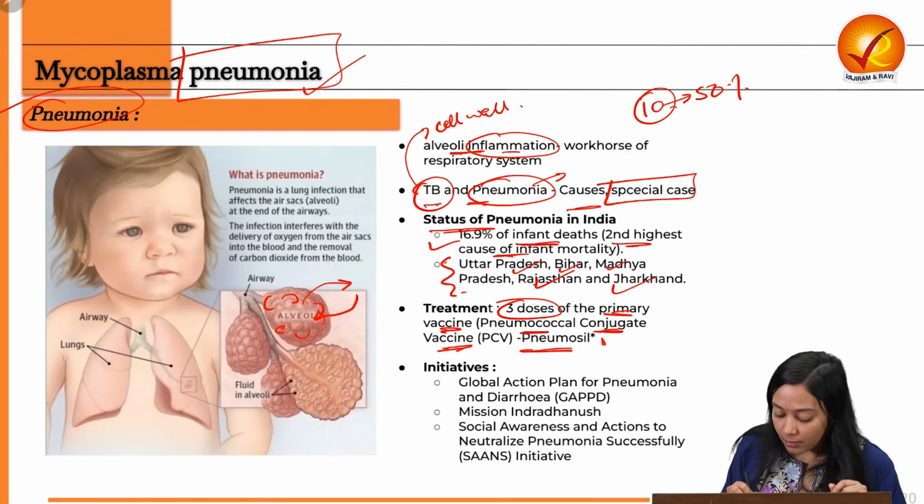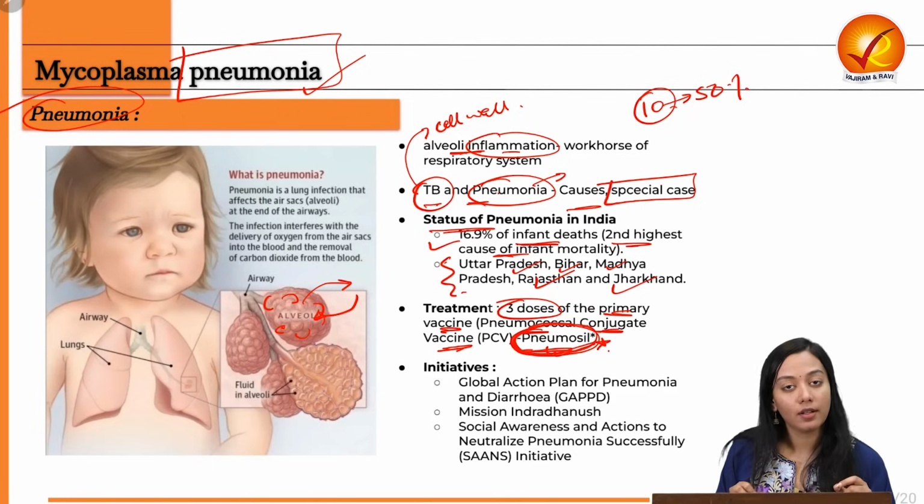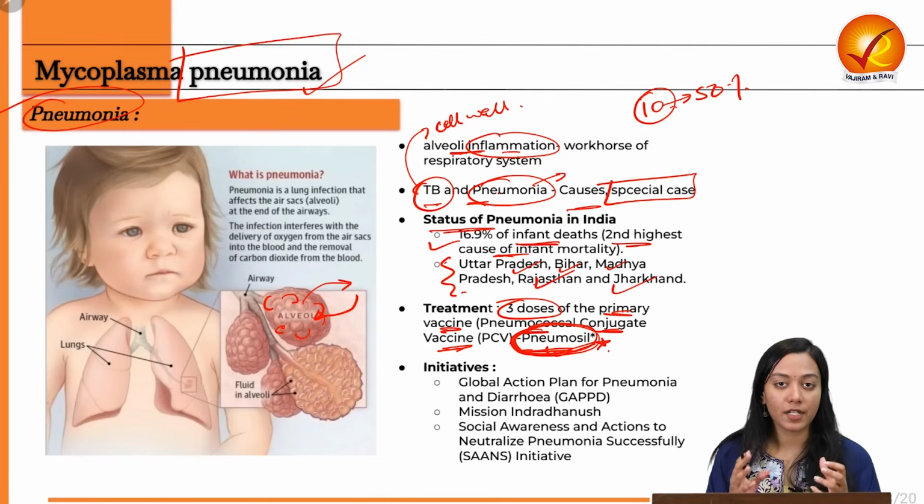One more fact for prelims is that India's own indigenous pneumococcal conjugate vaccine's name is Pneumosil. So if this question gets asked in prelims, you should be prepared that it is indigenous in nature.